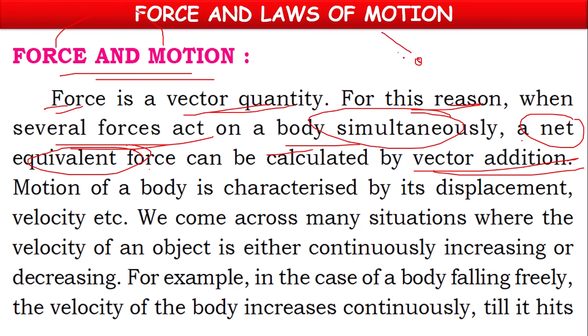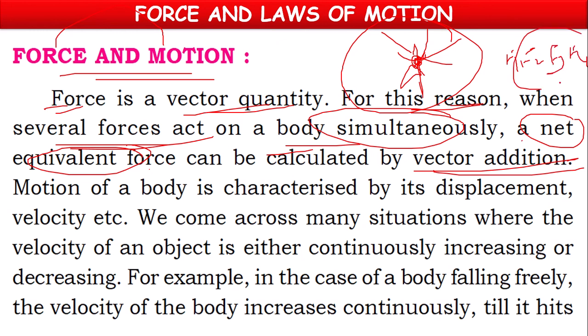If so many forces, F1, F2, F3, F4, act on the same body, we have to add all forces using the laws of vector addition. Why? Because force is a vector. Normal addition we cannot do. Vector addition only we have to do, and we have to find the net equivalent force. That net equivalent force acts on the object.